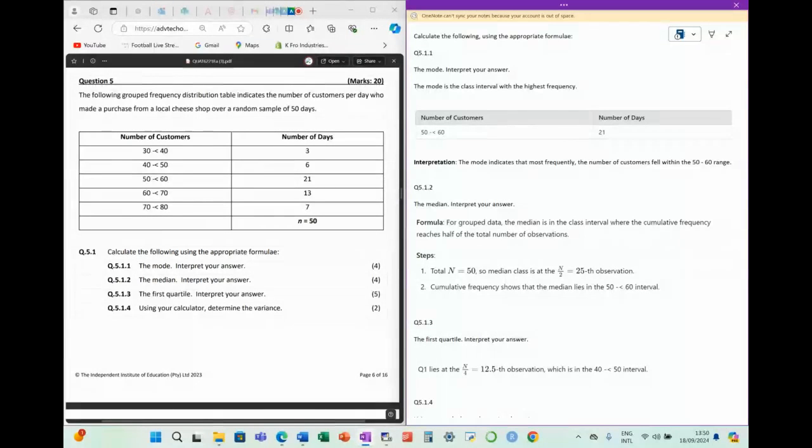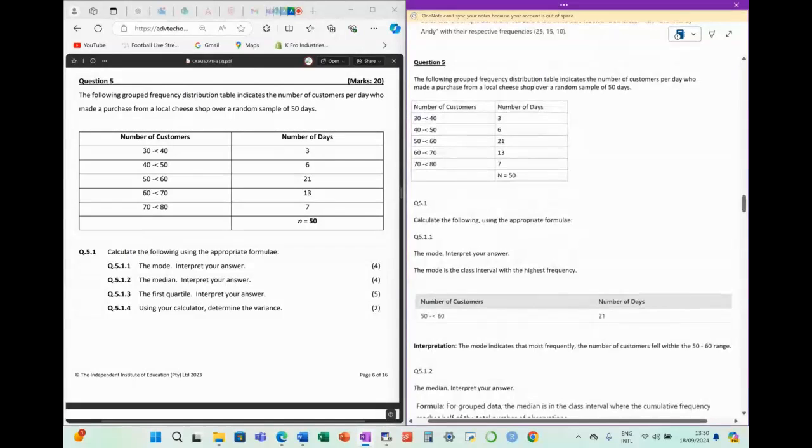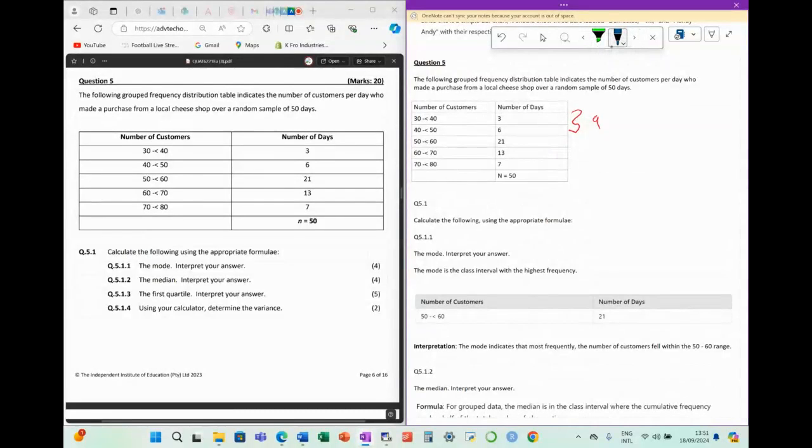So let's see cumulatively. Your first class only has 3 observations. Your second class then has a total cumulatively of 9, because we are adding. Going to the third, it's going to be 30 cumulatively.